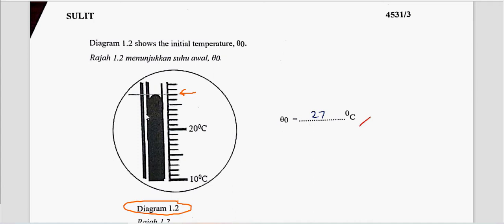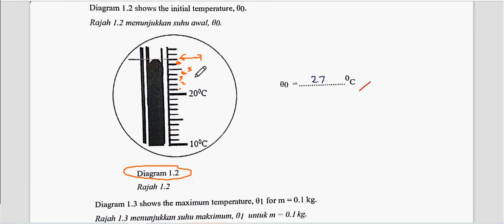From here it is actually obvious: this is 20, 25, 26, this will be 27. But if you are afraid of making a careless mistake, you can mark this: 20, then 1, 2, 3, 4, 5, 6, 7. I see some students are quite careless and read the diagram wrongly. Be careful, because this one is very particular. Make a small mistake and you miss the mark. So the reading is 27.